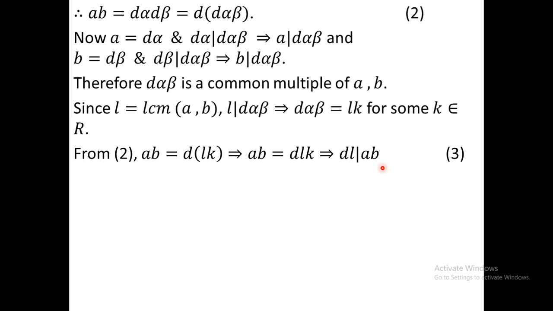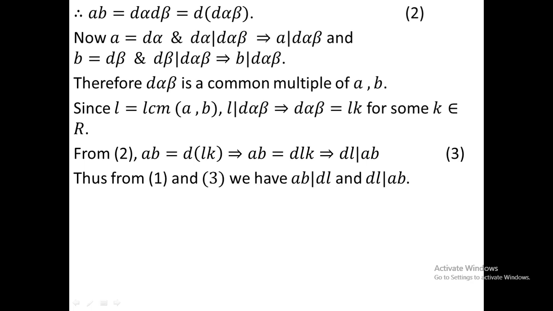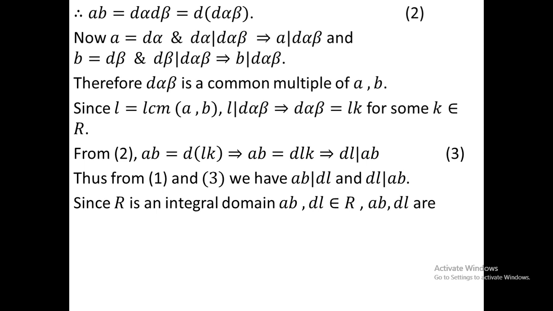So in equation 1 we see that AB divides DL, and here we see that DL divides AB. Thus AB divides DL and DL divides AB. Since A, B, D, L are elements in the integral domain R, AB and DL are associates.